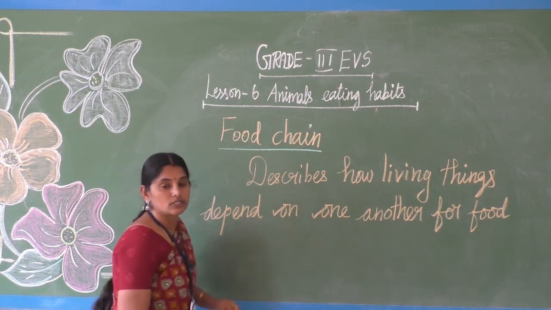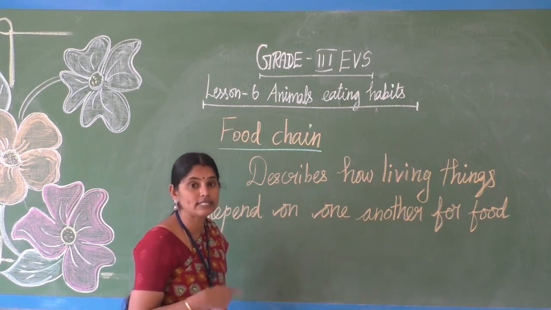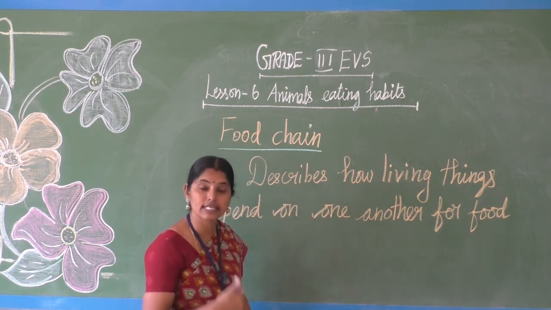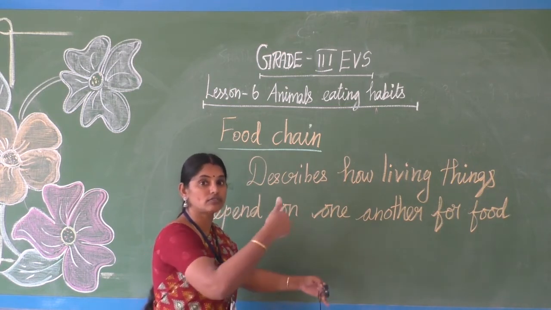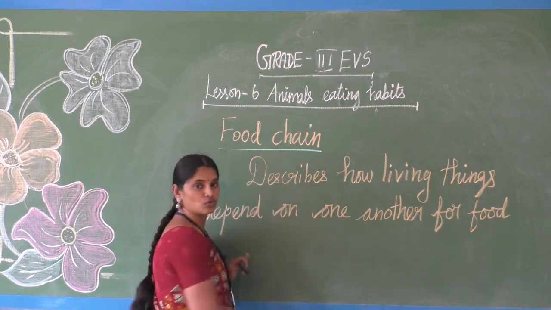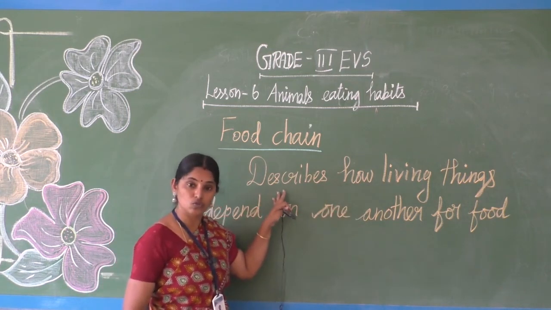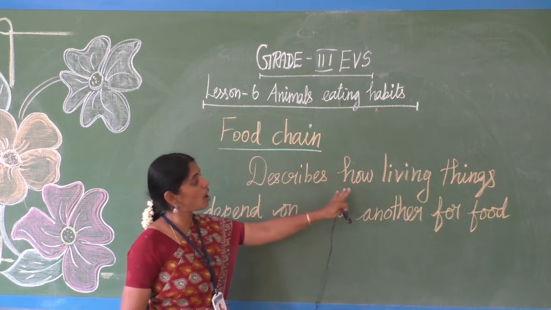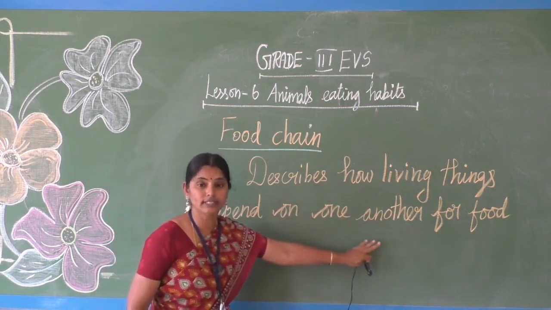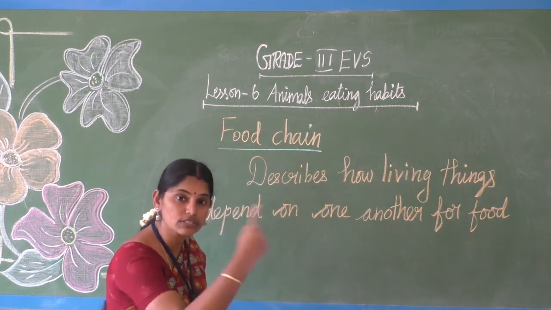Okay, so grass is eaten by grasshopper, is eaten by frog, is eaten by snake, is eaten by vulture. So this is how the chain is moving. This we call it as food chain. It describes how living things depend on one another for food. Depend on one another, they are dependent on each other.